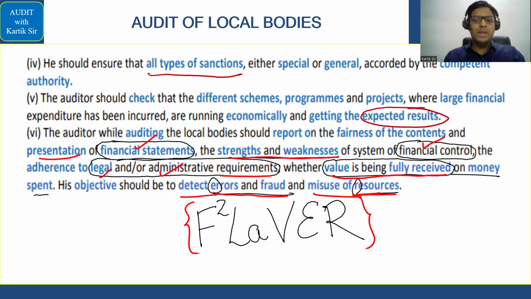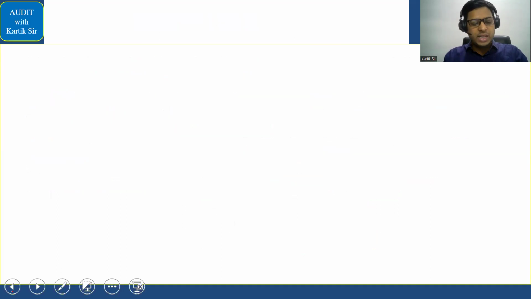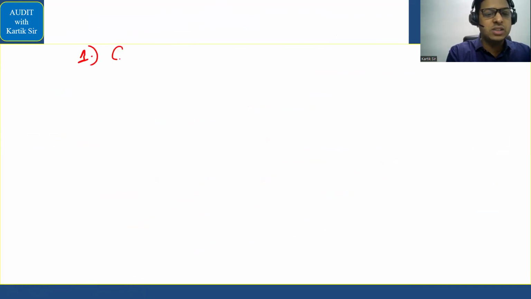Comfortable till here? Okay, that completes this area in relation to local body ka audit. Why I'm telling you that this is very very important. See, you should know this part एकदम ही अच्छे से. That is the point which are there. So first we did the categories of grants. See this, categories of grants. So that is one question that can be asked. Categories of grants.